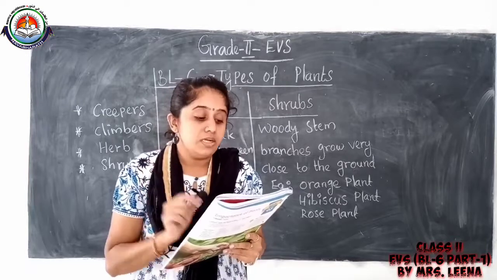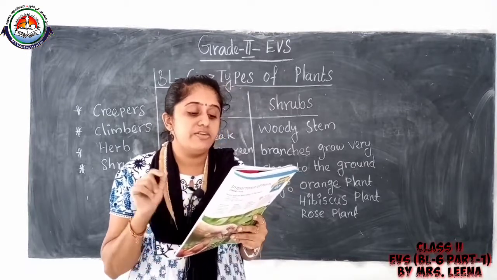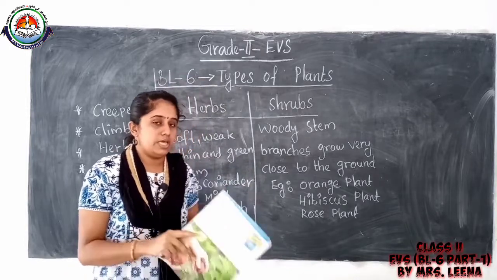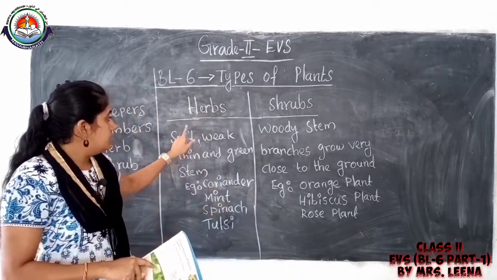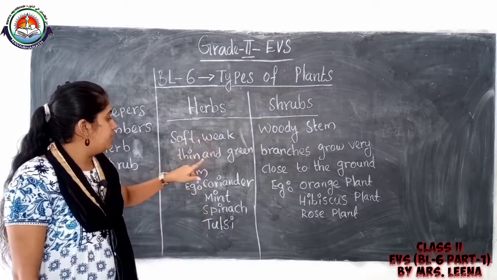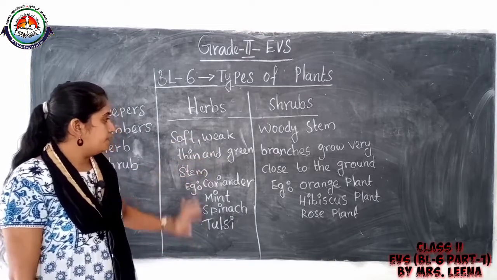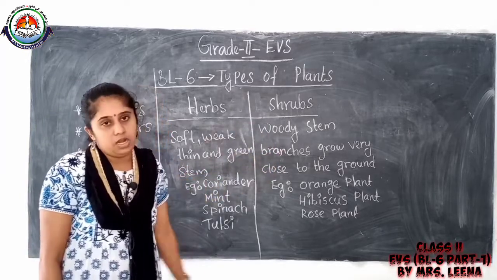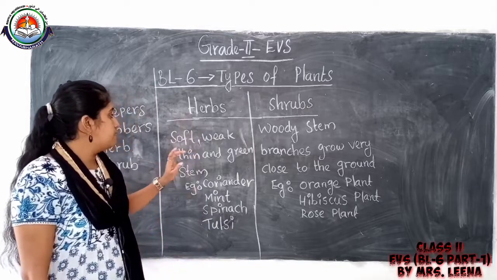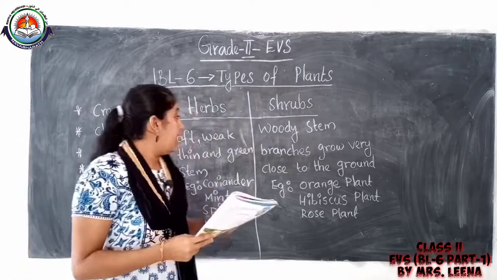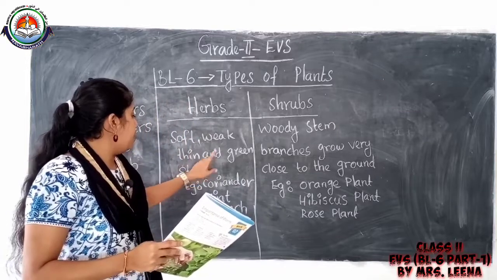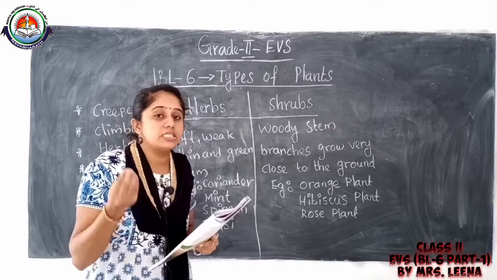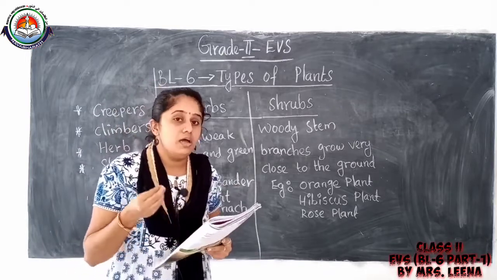Third question. How are herbs different from shrubs? I already wrote here. Herbs have a soft, weak, thin and green stem. Then shrubs have a woody stem and branches grow very close to the ground.